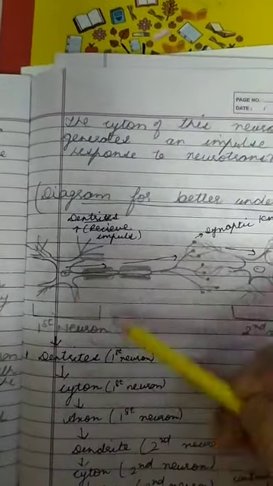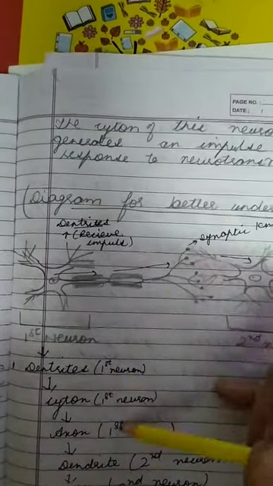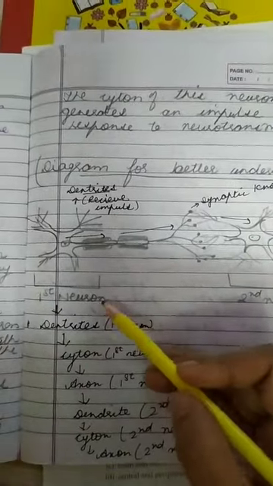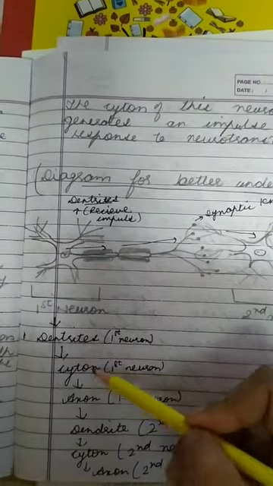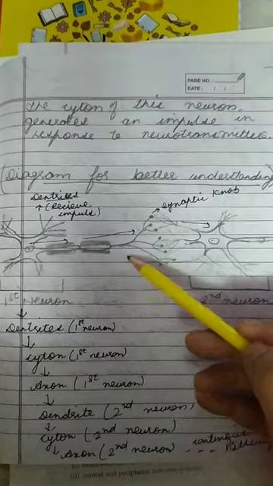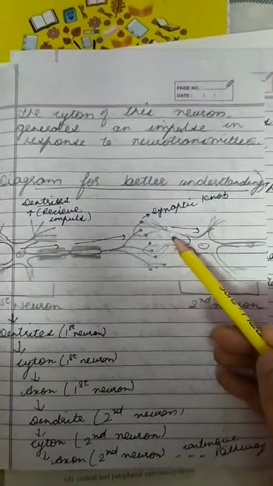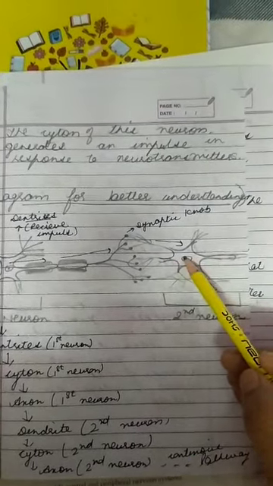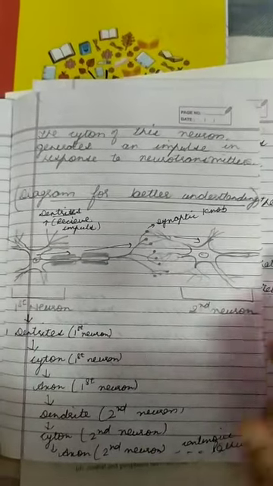And here is the flow chart. No need to draw this diagram and this flow chart, but it will be easy for you to understand this process. So from the first neuron's dendrite it goes to the cyton of the first neuron, and then the axon of the first neuron, and then through these synaptic knobs the neurotransmitter is transmitted towards the dendrite of the second neuron, and again the same process from cyton to the axon of the next neuron. So this process is continuously going on.